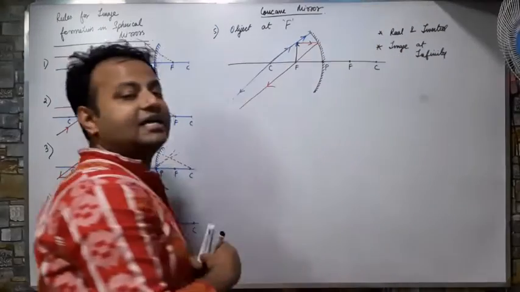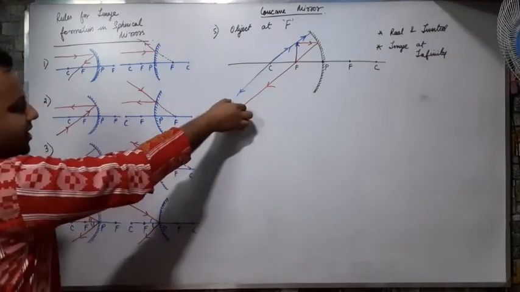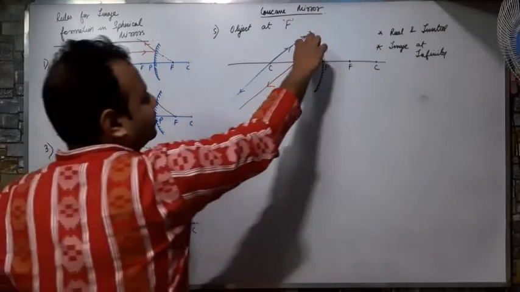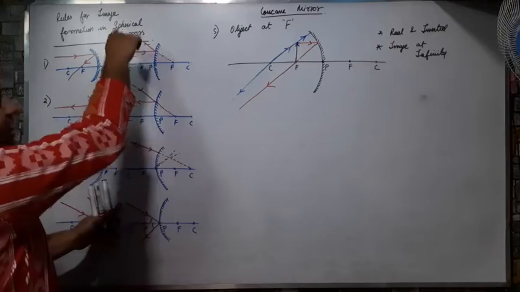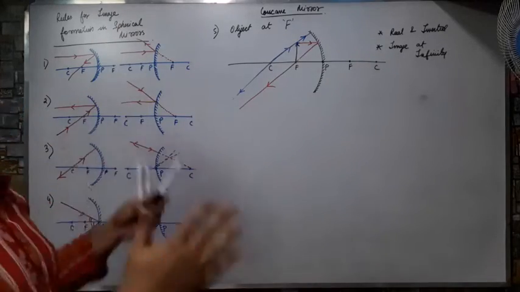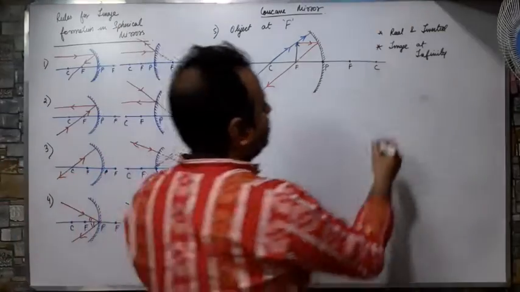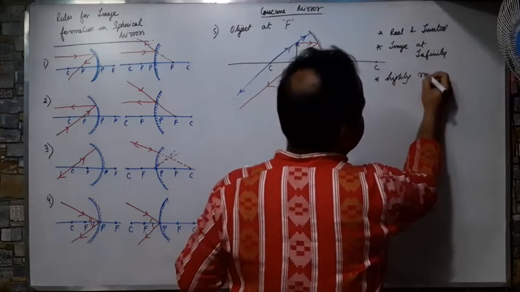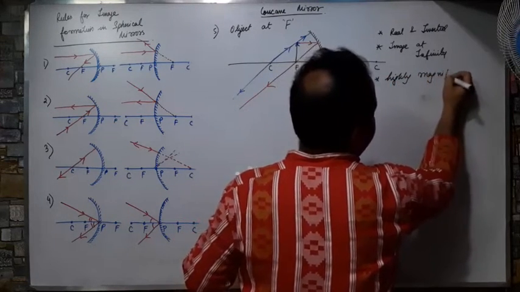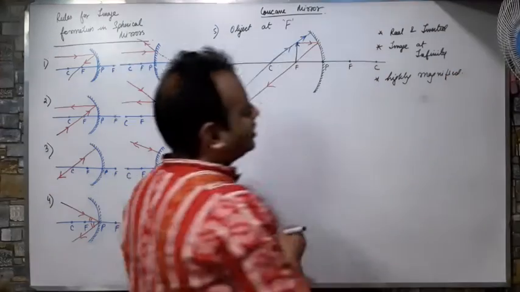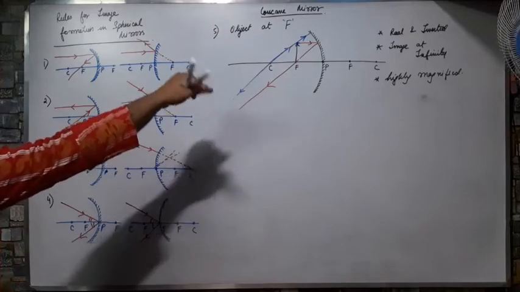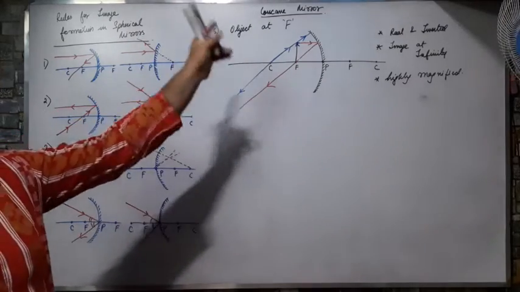और इमेज का साइज क्या होगा? Suppose the rays are coming and meeting at this point, so the object was of this size and the image is of this much size. The image is highly magnified. So image is highly magnified. Correct. So these are the properties of the image when the object is placed at F.